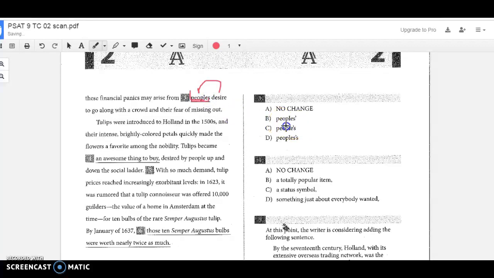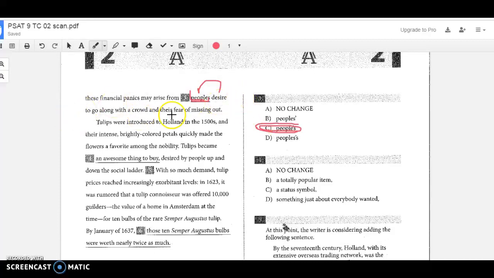So option C is my best option here. It's the one that lets me know this is saying the desire of the people. All the other ones, this one, A, shows no ownership of whose desire it is, and then B and D both are saying the desire of the peoples, and peoples is not a real word, right?